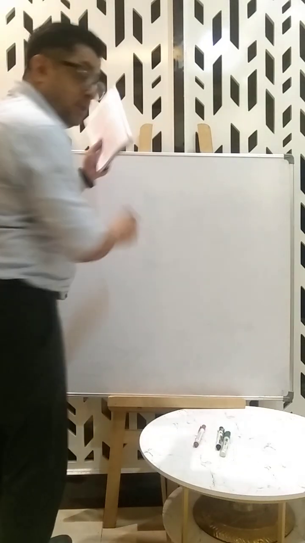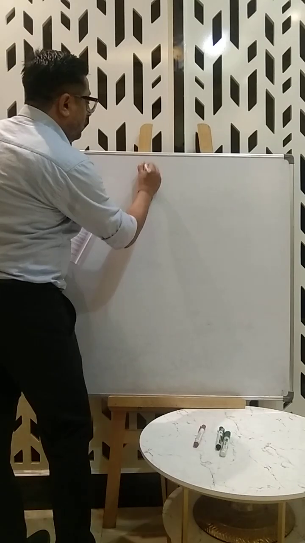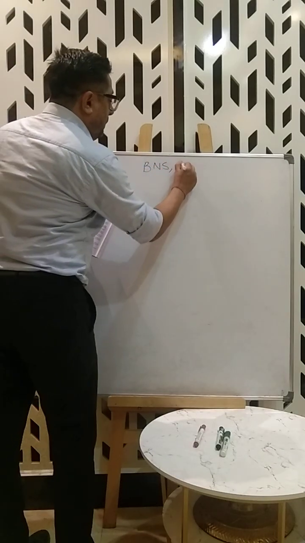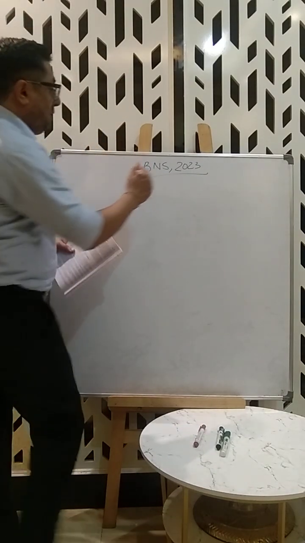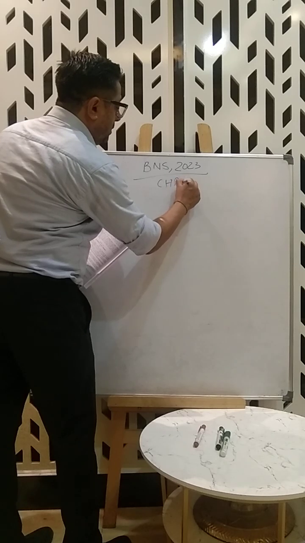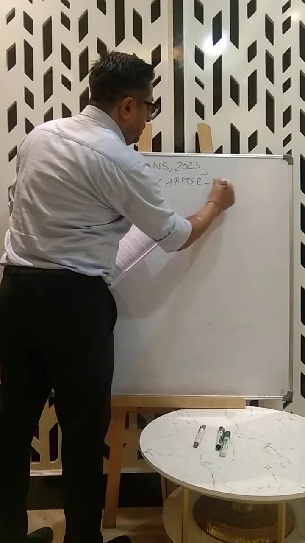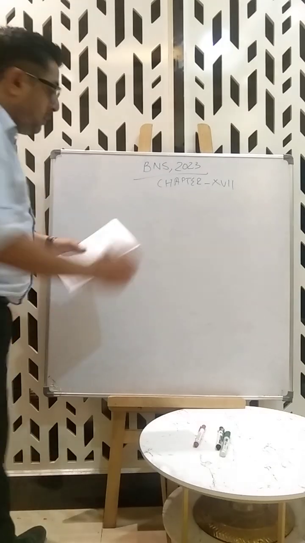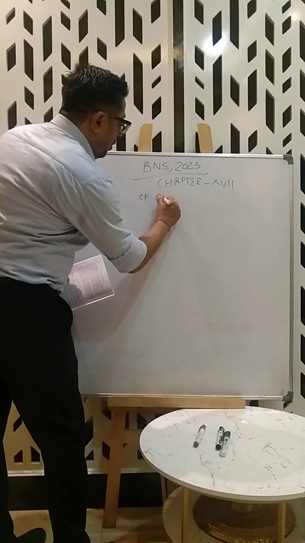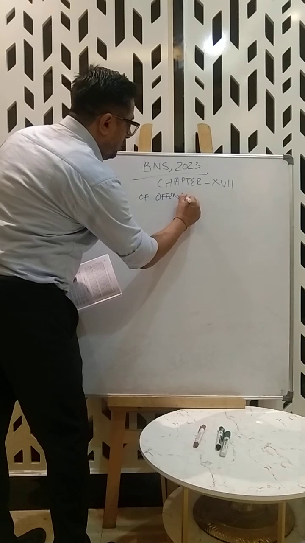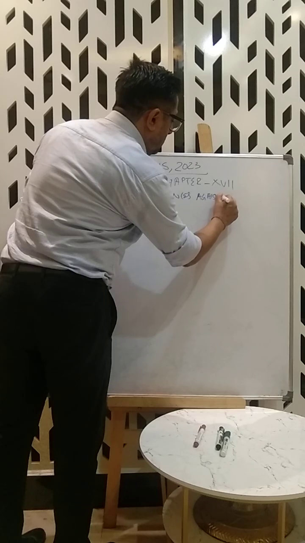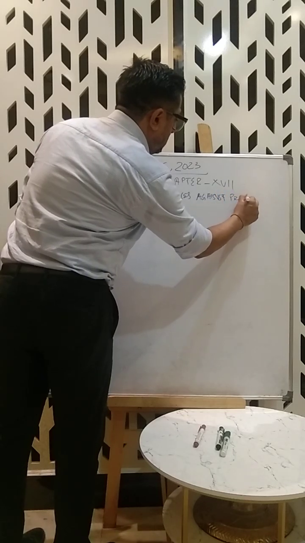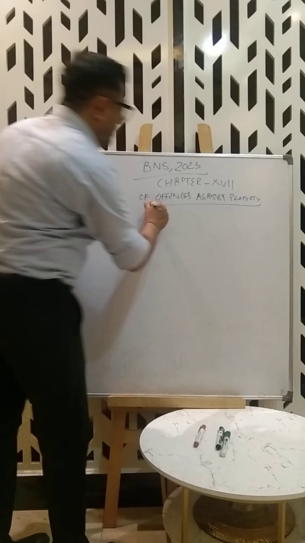Now today for the BNS 2023 we'll take chapter 17, of offenses against property.